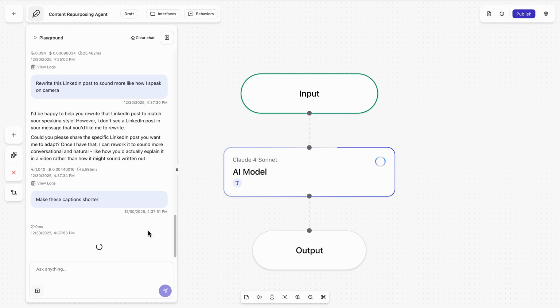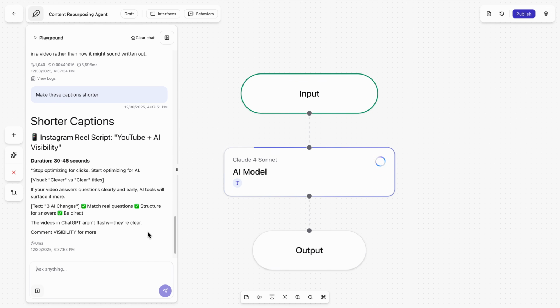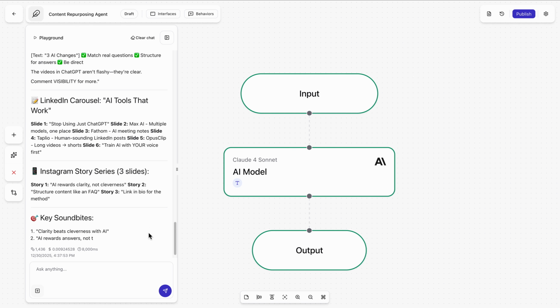I want to show you how I turn one piece of content into an entire week of posts without duct taping it all together, 5 different tools. If your content lives in Google Docs, Slack, Notion, this is the cleanest way that I've found to turn it into usable posts without breaking your workflow. Most people don't have a content problem, they have a reuse problem. Let me show you how I'm fixing it with one AI agent.